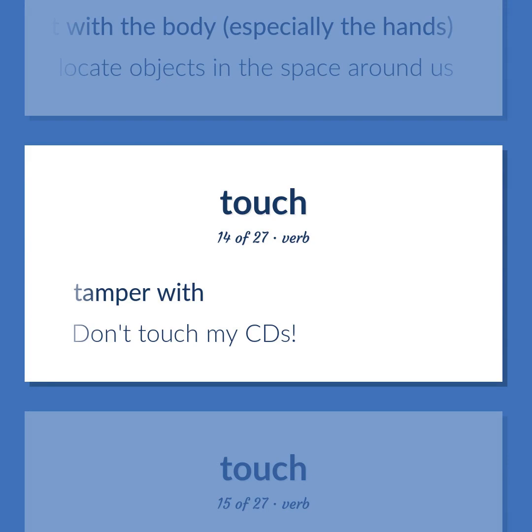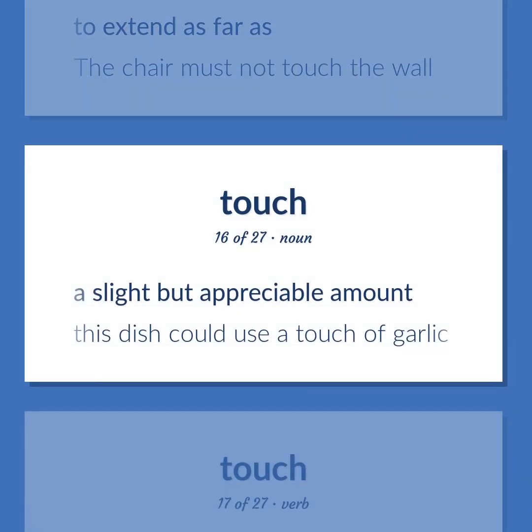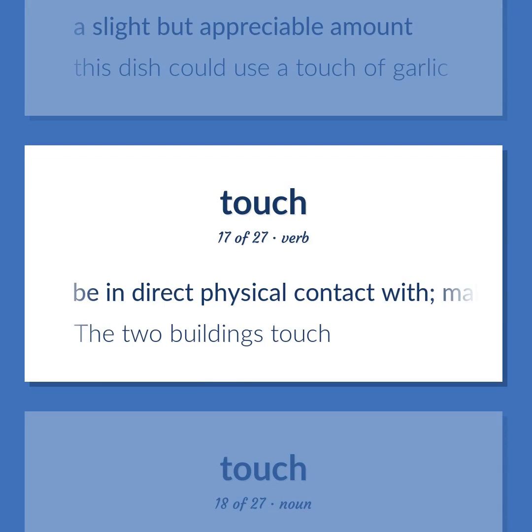Tamper with. Don't touch my CDs. To extend as far as. The chair must not touch the wall. A slight but appreciable amount. This dish could use a touch of garlic. Be in direct physical contact with.